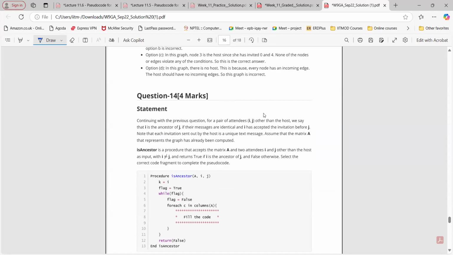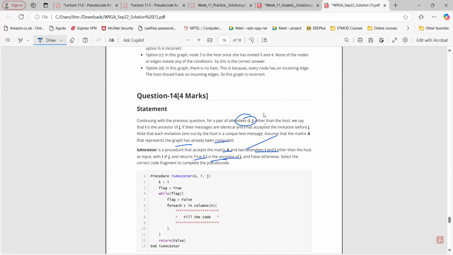Continue the previous question. For query attendance i, j other than the host, we say i is an ancestor of j if their messages are identical and i accepts the invitation before j. Note the invitation sent out by the host is a unique text message. Assume that the matrix A that represents the graph has already been computed. Suppose the procedure takes the matrix A and attendees i and j other than the host as input, and returns true if i is an ancestor of j, otherwise false.